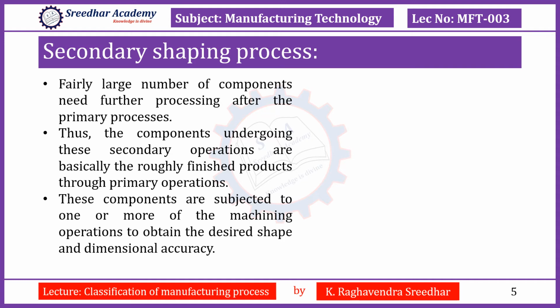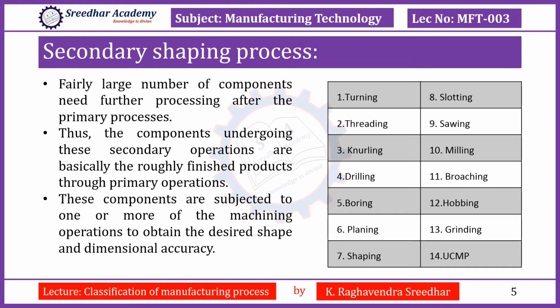And I would like to show some examples for this secondary shaping process. Here, turning operation, threading operation, knurling operation, drilling, boring, planing, shaping, slotting, sawing, milling, broaching, hubbing, grinding, and unconventional machining process. These are all good examples of the secondary shaping process. All the secondary shaping process examples which I have listed here are going to be explained in detail, each and every one, in my next video lecture of MFT005.